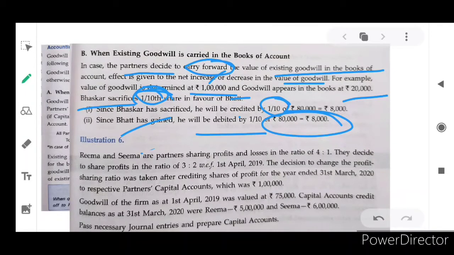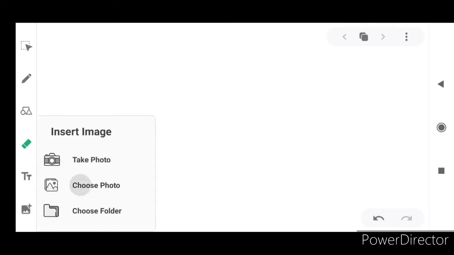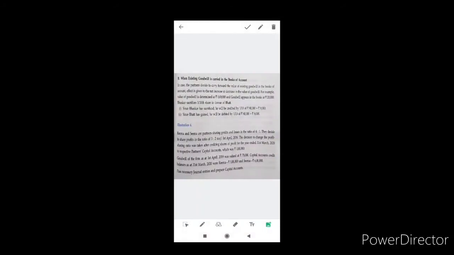You can write whose account will be debited? The gaining partner. Who is the gaining partner? Bought's capital account is debited and Buxer's capital account is credited. How much amount? 8,000 rupees. So let's discuss a problem for your better understanding. It is a very easy and very good problem.